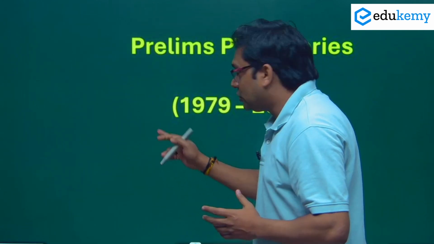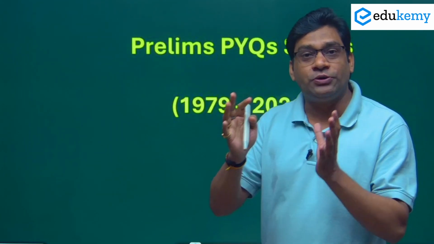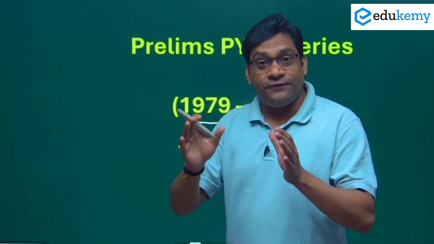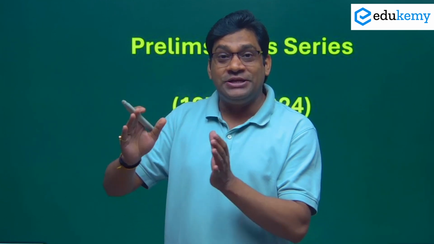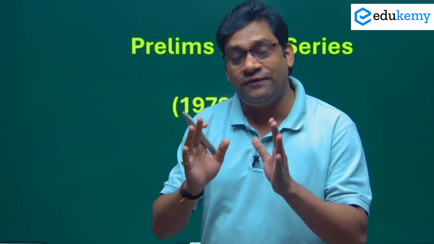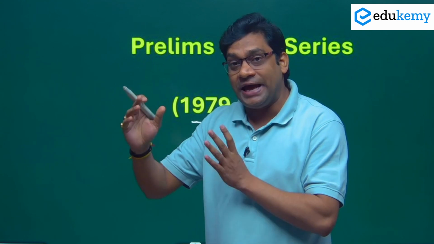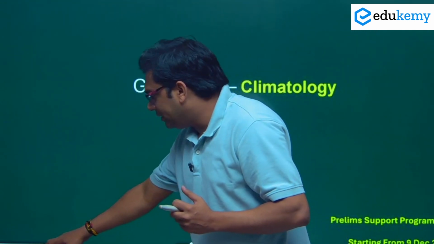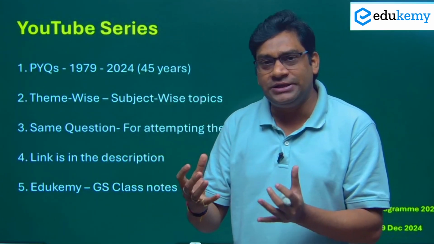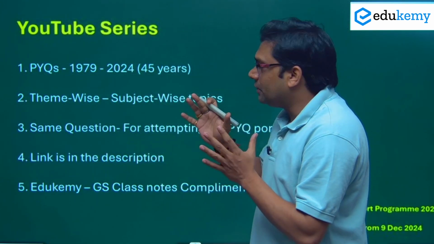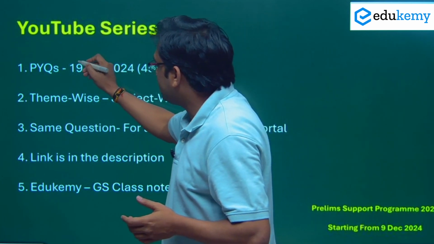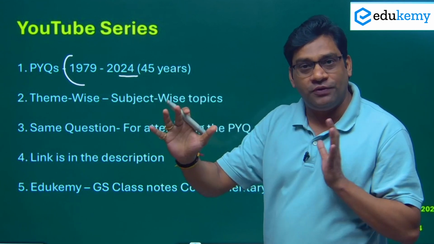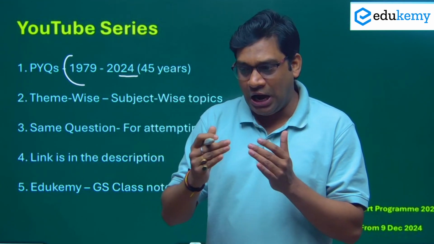So let's start. This is our PSP program, where we will discuss questions from 1979 to 2024. This is the first time in history any institute is going to do this. About the last 45 years of question papers, we will discuss each and everything. This will include a YouTube series where you will find past year questions from 1979 to 2024, total 45 years of questions. This will give you an idea of how the trend is changing.